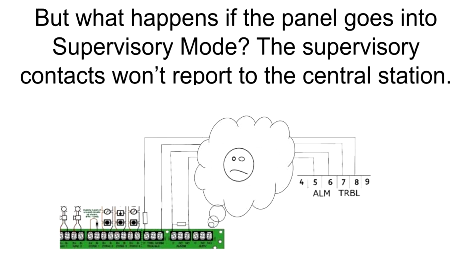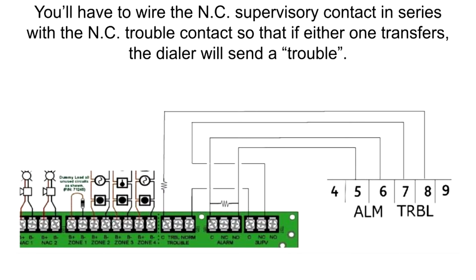But what happens if the panel goes into supervisory mode? The supervisory contacts won't report to the central station. You'll have to wire the normally closed supervisory contact in series with the normally closed trouble contact so that if either one transfers, the dialer will send a trouble.